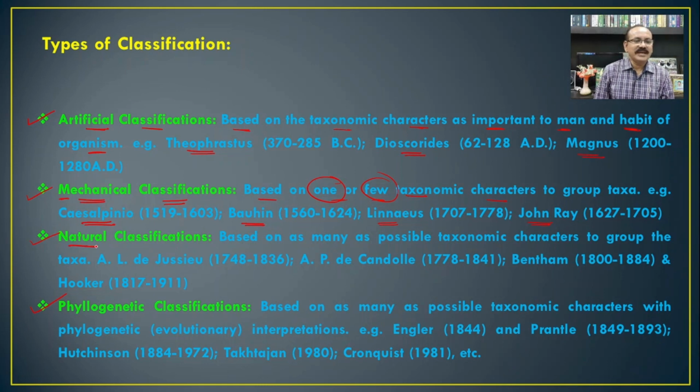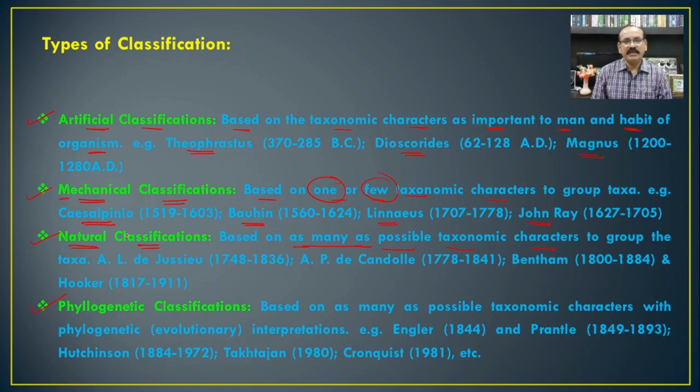The third one is natural classification, which means classification based upon as many as possible taxonomic characteristics to group the particular organisms or taxa. Means if for the classification of the organism the maximum possible characters are considered, then that type of classification is considered a natural classification, so that there will be a natural relationship among them.